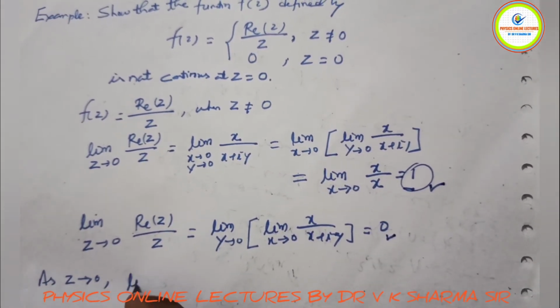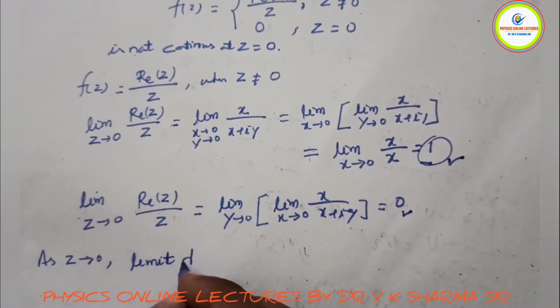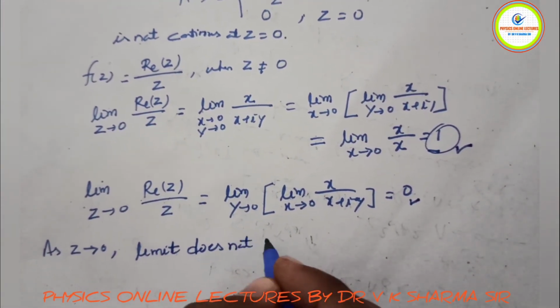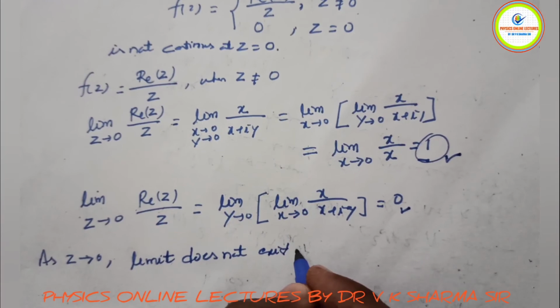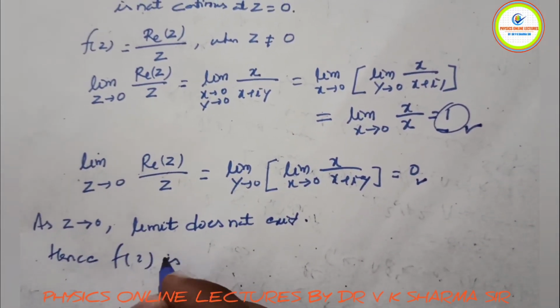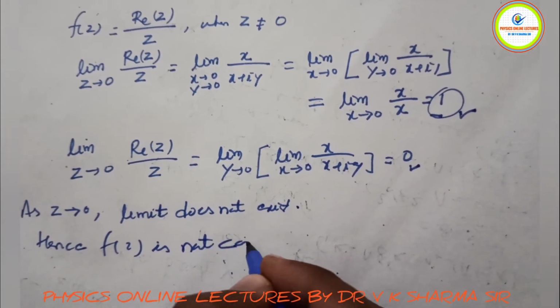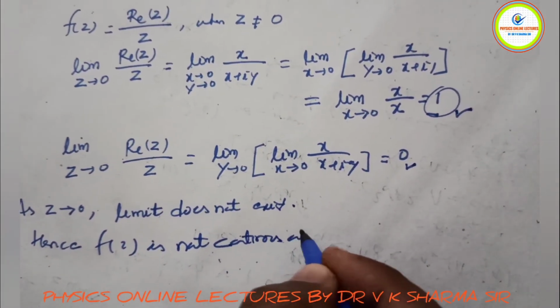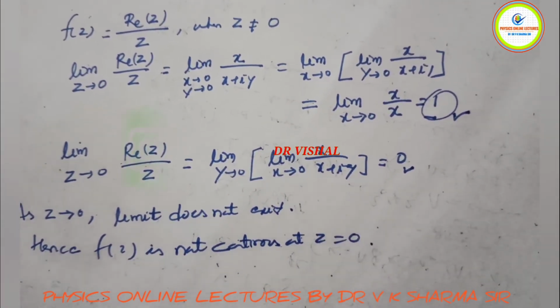So we can say the limit does not exist. Hence in that case the function f(z) is not continuous at z equals 0.